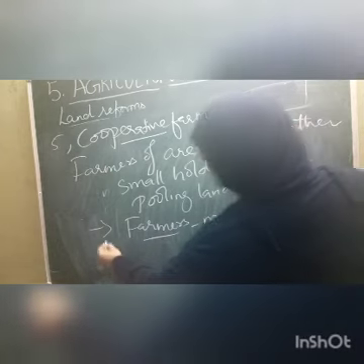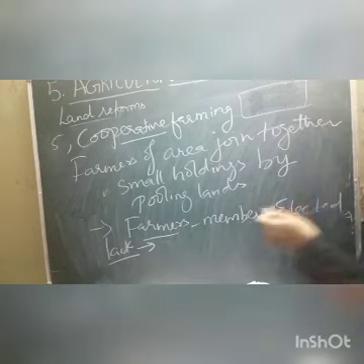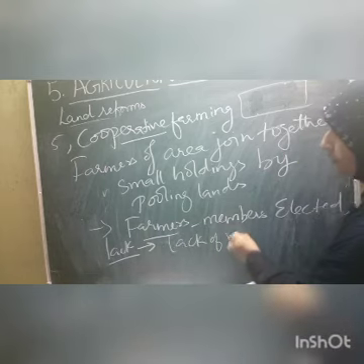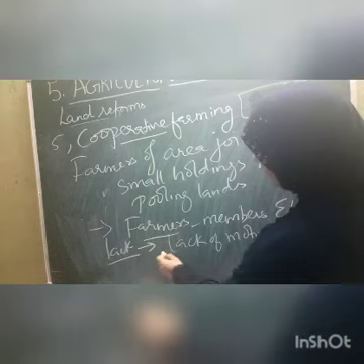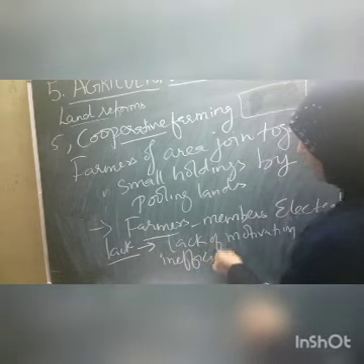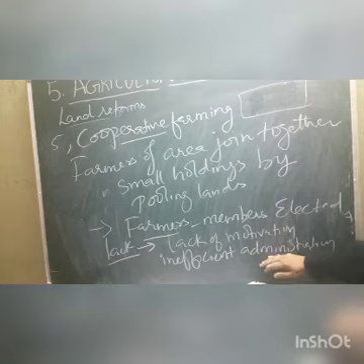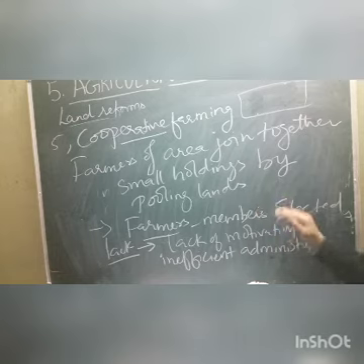But what happened? This cooperative farming lost its importance because of, children, the same indifferences among the farmers, that is, lack of motivation. The farmers continuously had clashes among themselves. They started dominating each other, and there was inefficient farmer administration. Because of this, children, cooperative farming became a failure in most of the areas. So I hope, children, this is clear to all of you, the components of the land reforms.